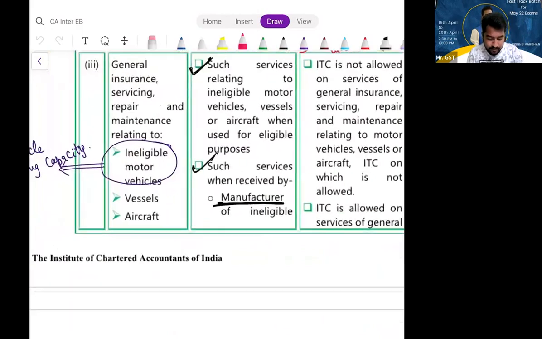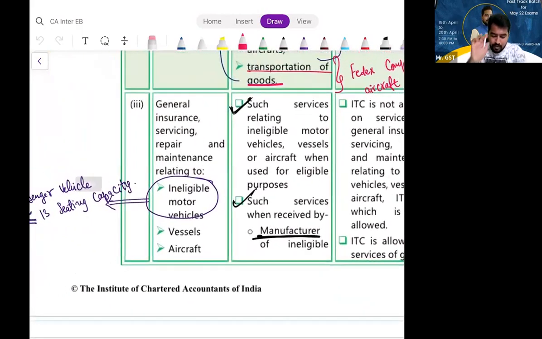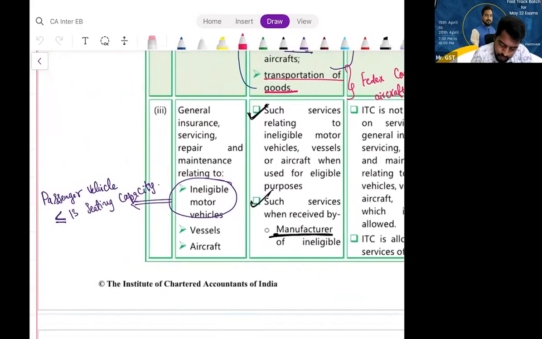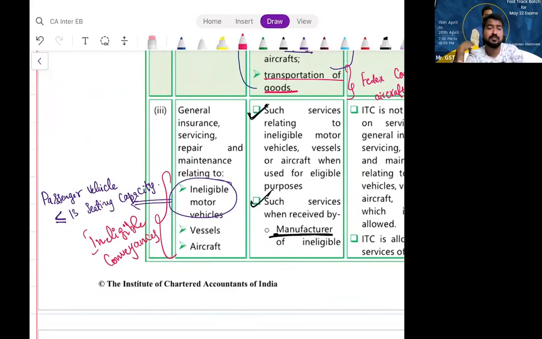Now the interesting part is, please understand, you have ineligible conveyances with you. What are ineligible conveyances, my dear friends?